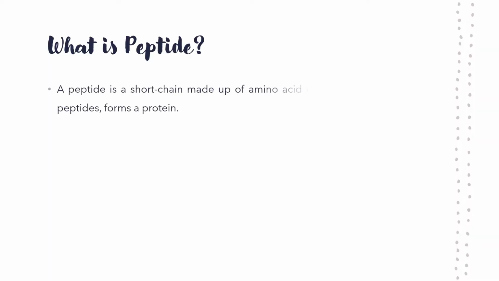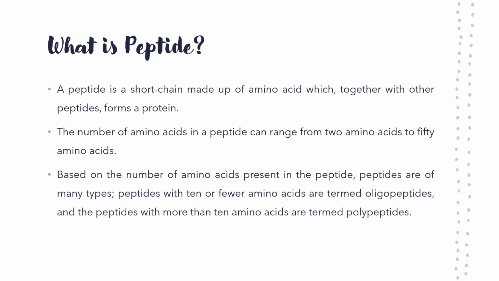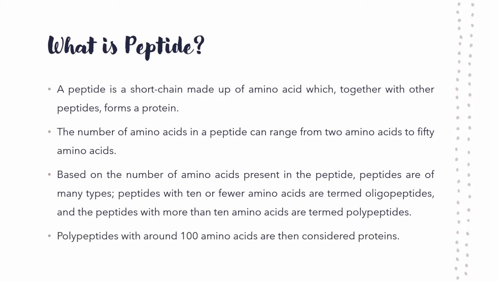What is a peptide bond? A peptide is a short chain made up of amino acids, which together with other peptides form a protein. The number of amino acids in a peptide can range from 2 up to 50. Based on the number of amino acids present, peptides are of many types. Peptides with 10 or fewer amino acids are termed oligopeptides, and peptides with more than 10 amino acids are termed polypeptides. Polypeptides with around 100 amino acids are then considered proteins.